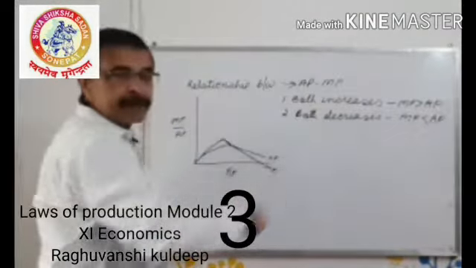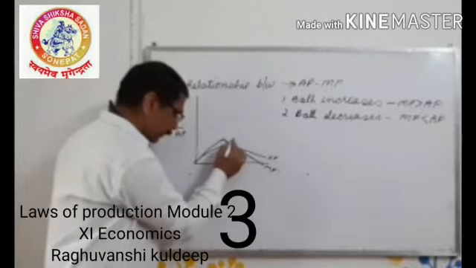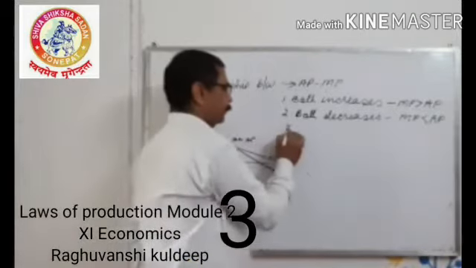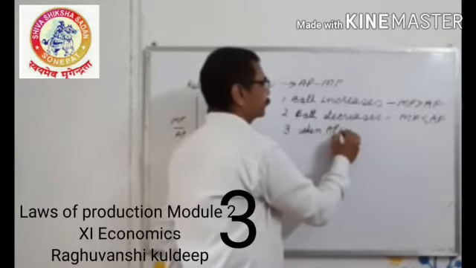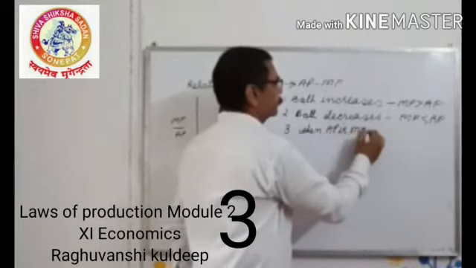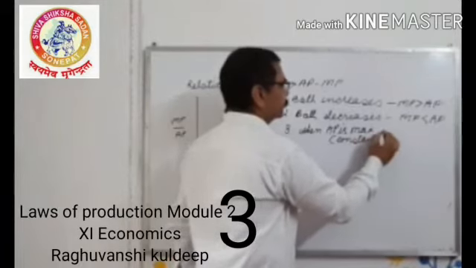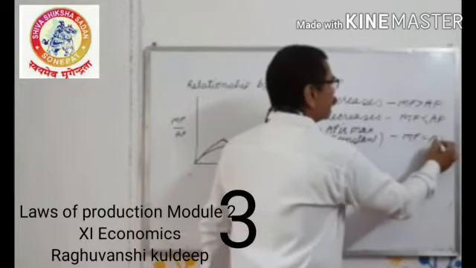It means MP is less than AP. It is the maximum point of AP. When AP is maximum or constant, then your MP will be equal to AP.